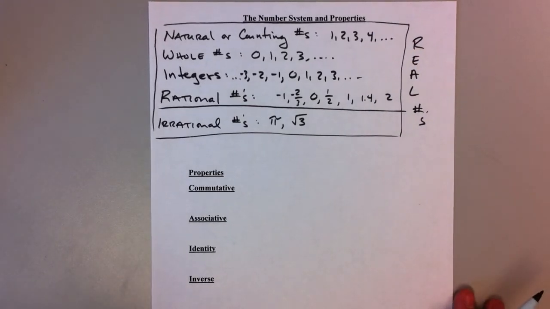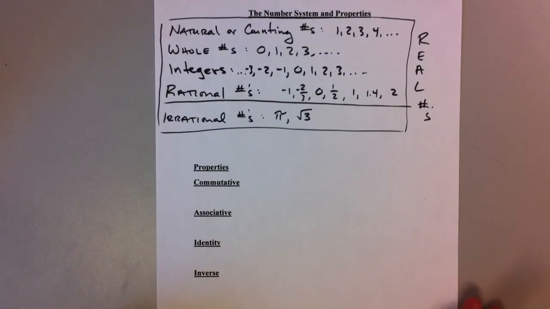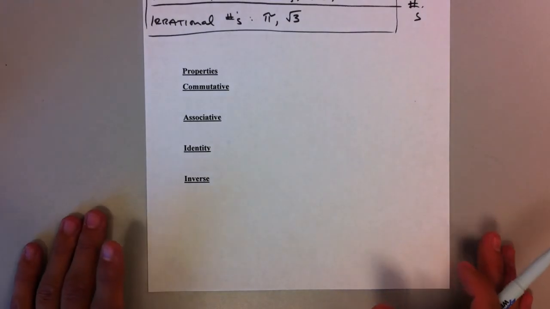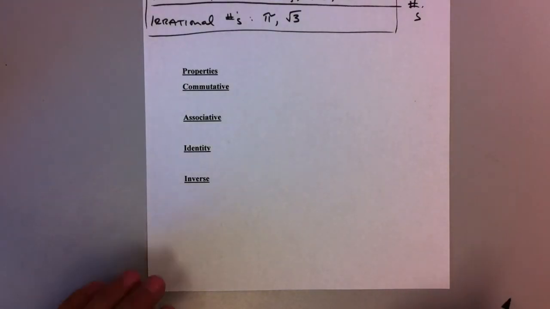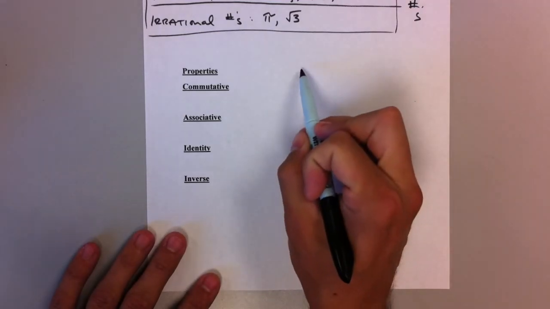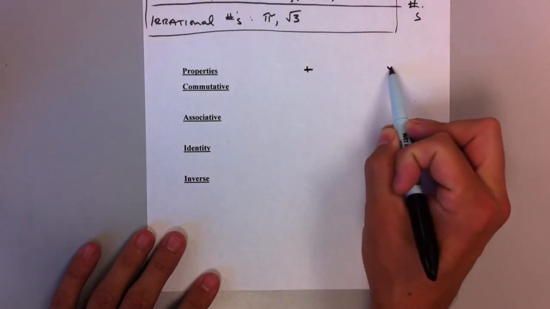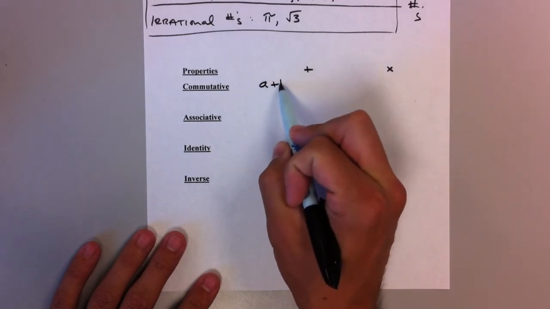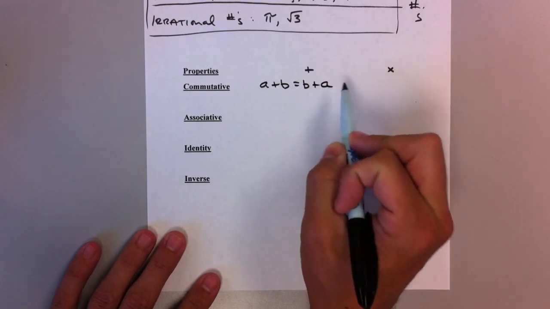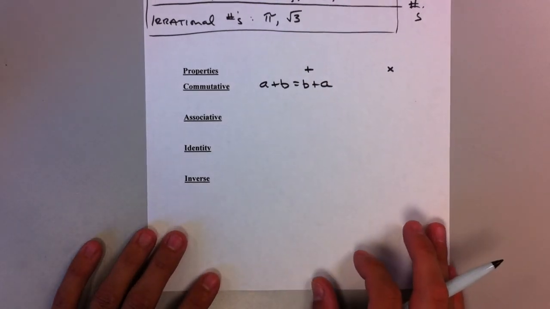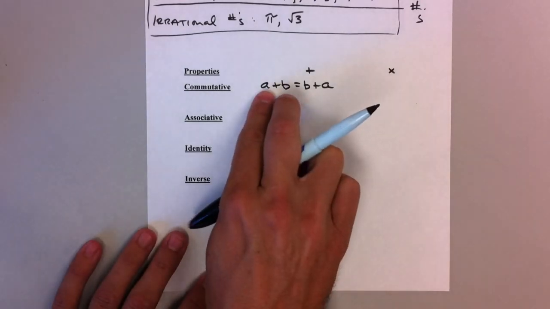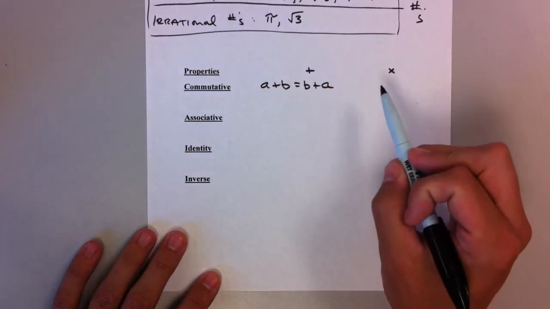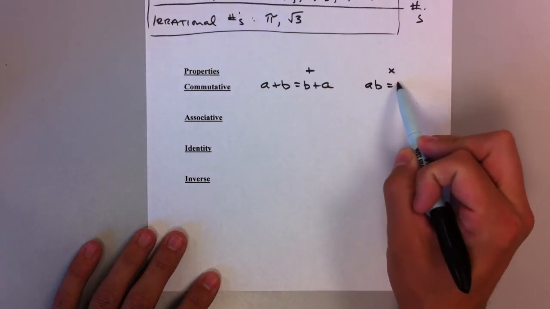Okay, so let's talk about a few properties here. Most of these properties are ones that you've already talked about before. You have the commutative property. Now there are two types, of addition and of multiplication. So let's just start with addition. The commutative property means A plus B is equal to B plus A. The root word there is to commute. So the way that you write an addition problem doesn't make a difference. You can write it this way, or you can rewrite it like that. And with multiplication, same thing. AB is the same thing as BA.